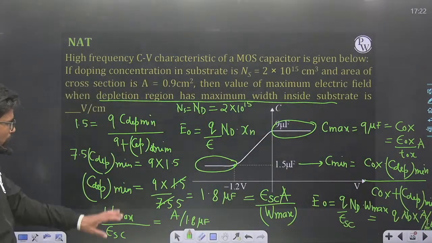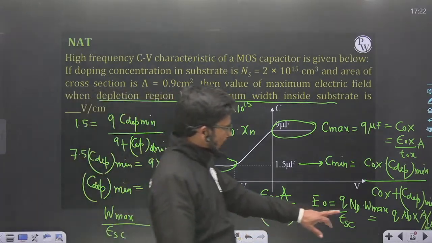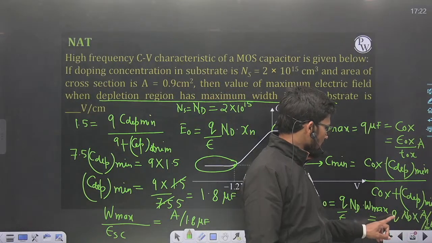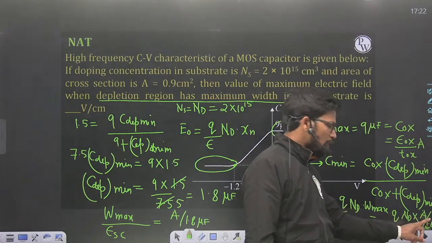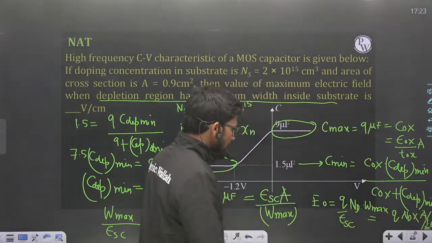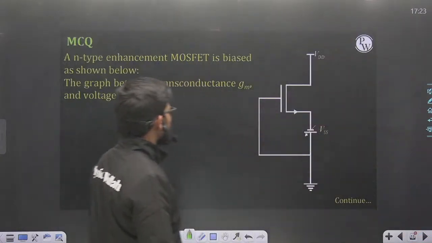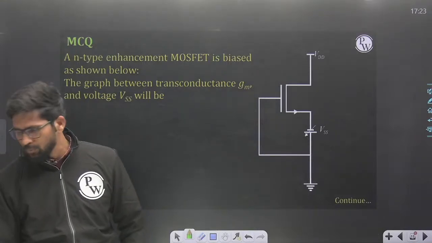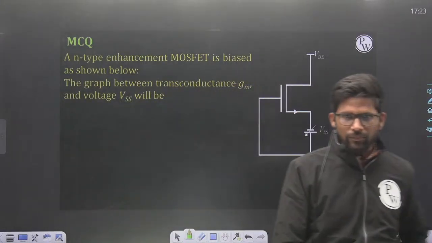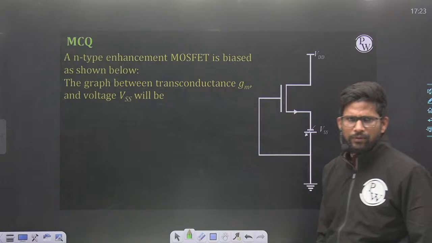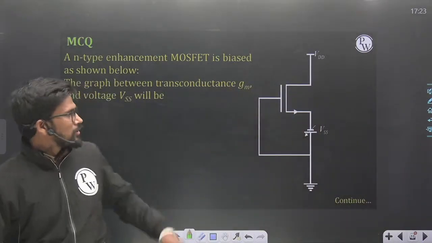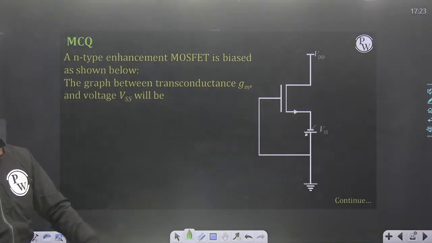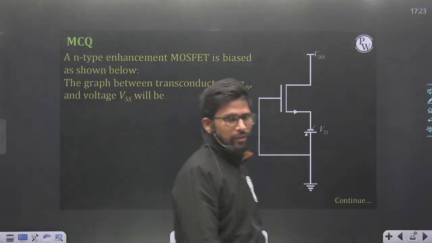Okay, I'm not solving the whole question. Just put the value of Q, ND per centimeter cube, A in centimeter square, Q in coulomb, and this 1.8 into 10 to the power minus 6 farad, and you will be getting the right answer. Okay, so we'll move to this question. First note down this question, and then in the next slide you will be getting the options.